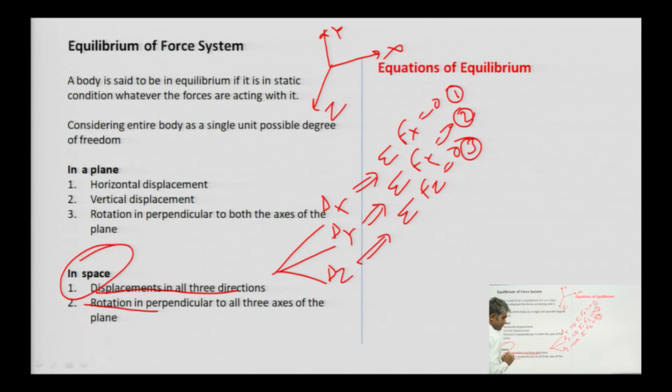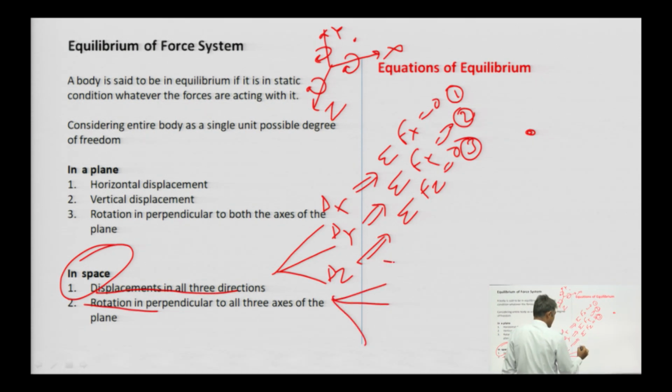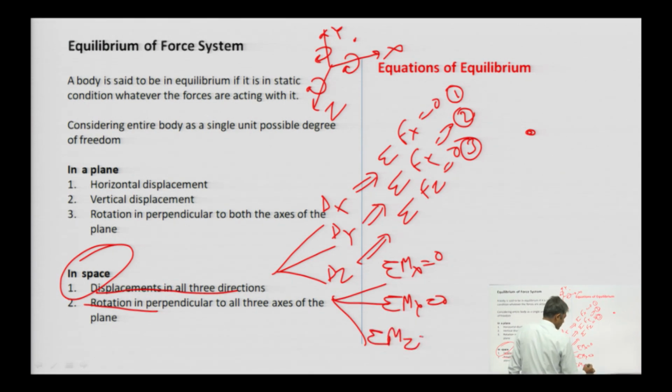Second, rotation. Since a point in space can rotate along x, along y, along z, therefore the static condition will be achieved only and only when we have sigma Mx equals 0, sigma My equals 0, sigma Mz equals 0.